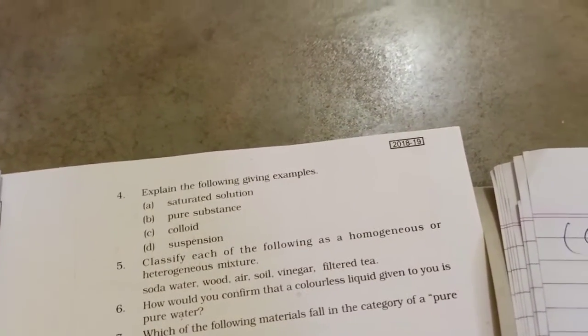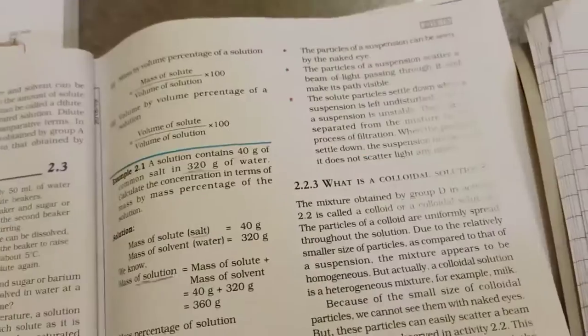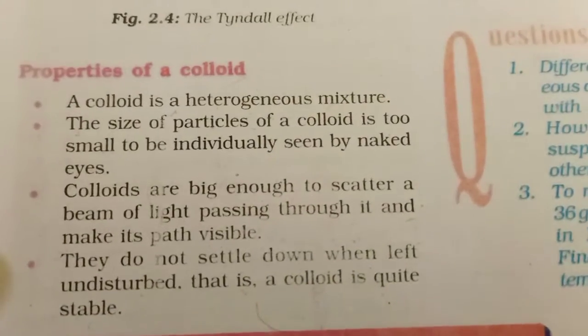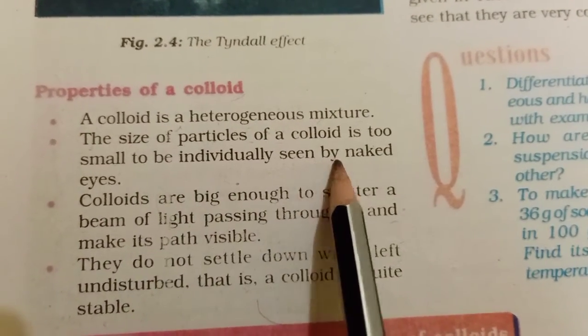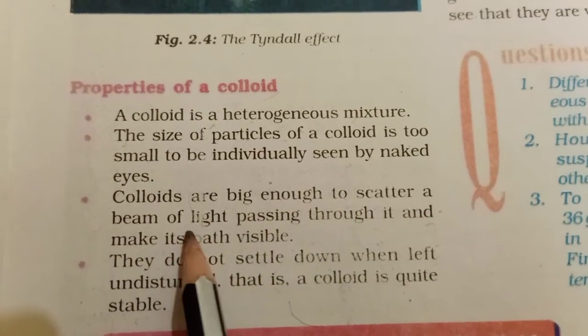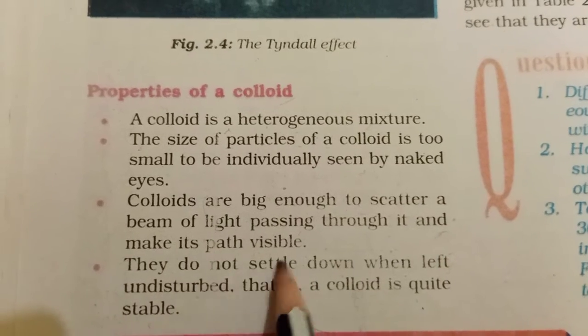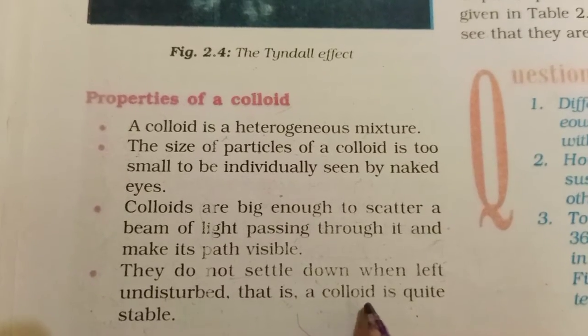C. Colloids. A colloid is a heterogeneous mixture. The size of particles of a colloid is too small to be individually seen by naked eyes. Colloids are big enough to scatter a beam of light passing through it and make its path visible. They do not settle down when left undisturbed, that is, a colloid is quite stable.